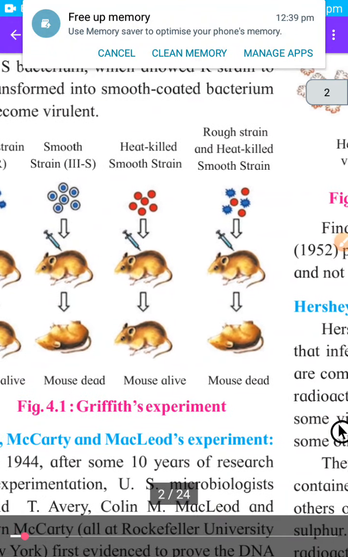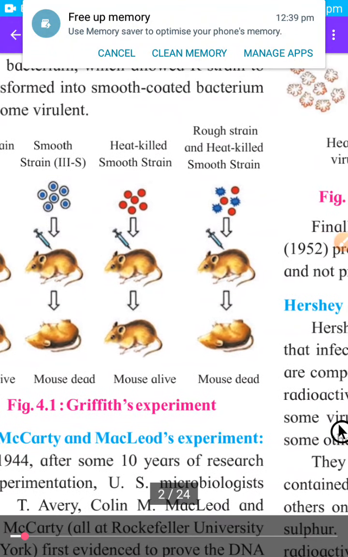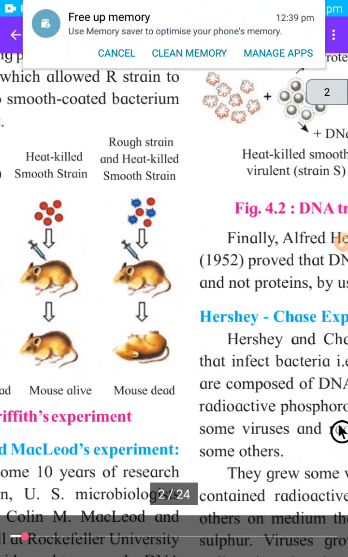In the second step, Griffith injected smooth or S type of bacteria which were pathogenic, means they cause disease or pneumonia in the mouse, and the mouse died. In the third step, he injected heat killed S type of bacteria. Now they are heat killed, so they do not cause pneumonia in the mouse and the mouse was alive.